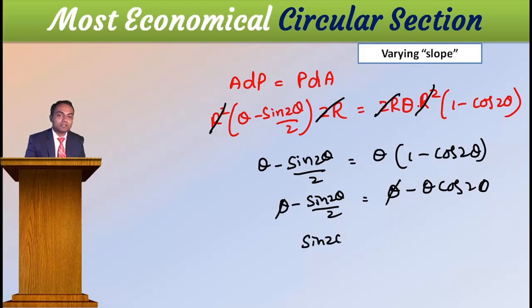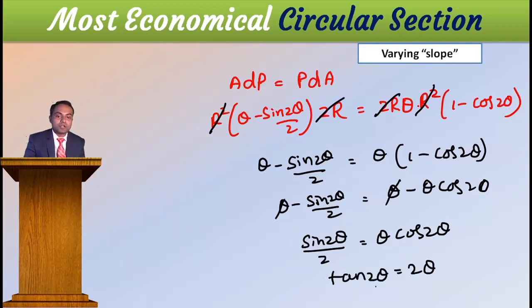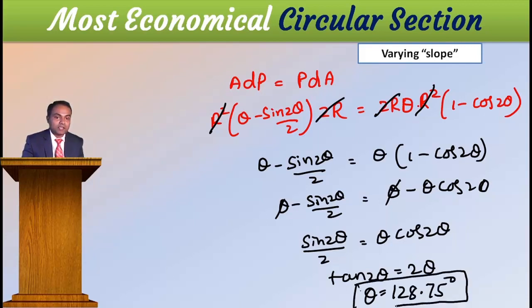Sin 2 theta by 2 is equal to theta cos 2 theta, means tan 2 theta is equal to 2 theta. Here you need to solve for theta. Then you will get 128.75 degree. This is your theta.